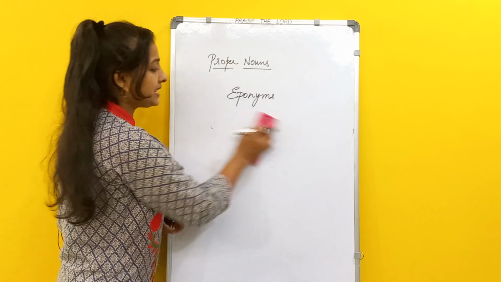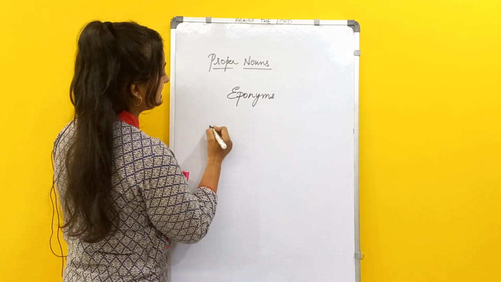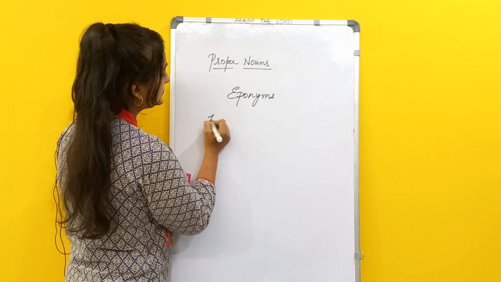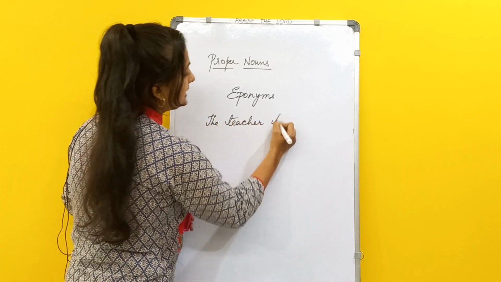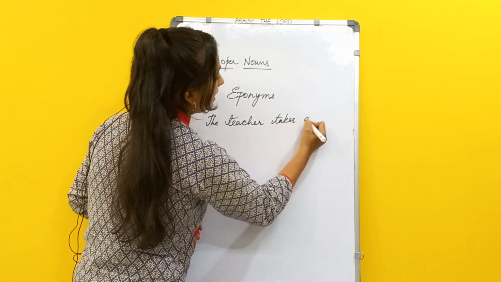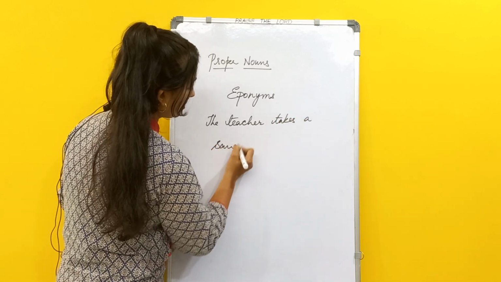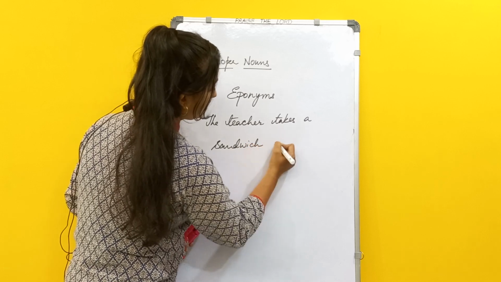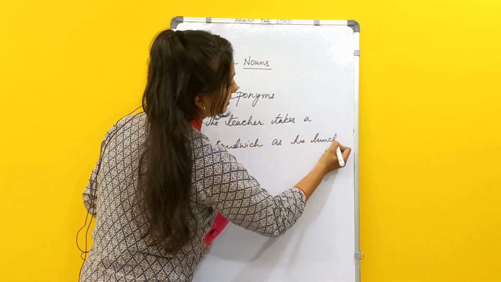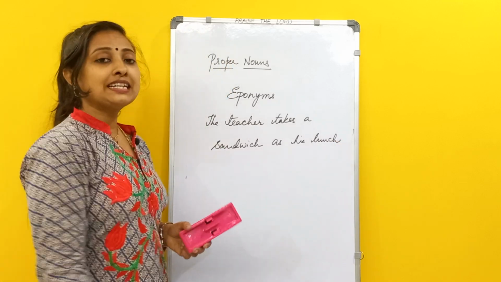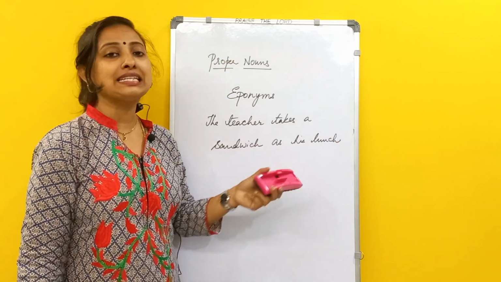Suppose in general I am saying a simple sentence like, the teacher takes a sandwich as his lunch. The teacher takes the sandwich as his lunch.